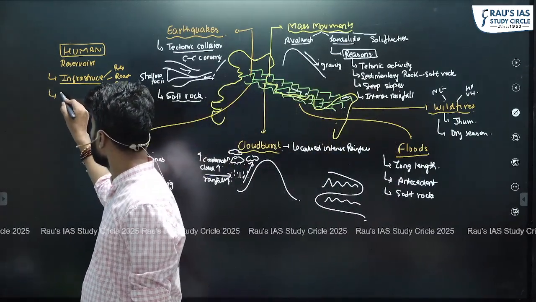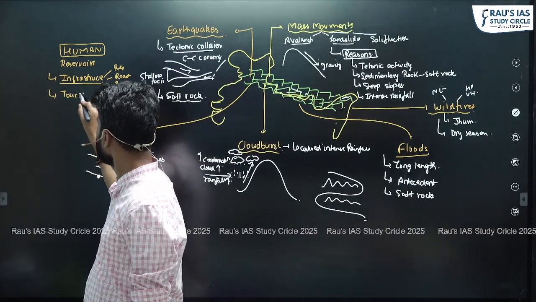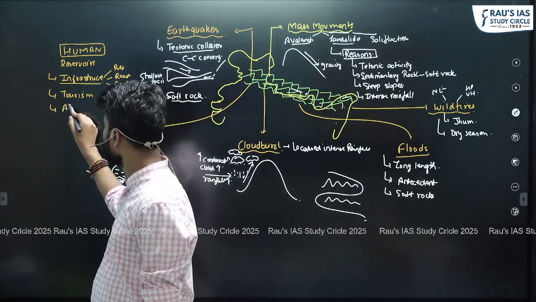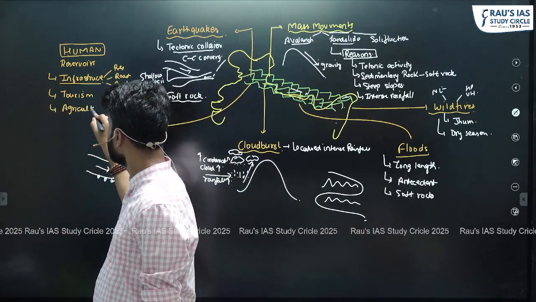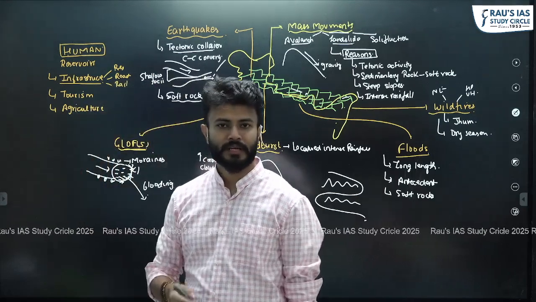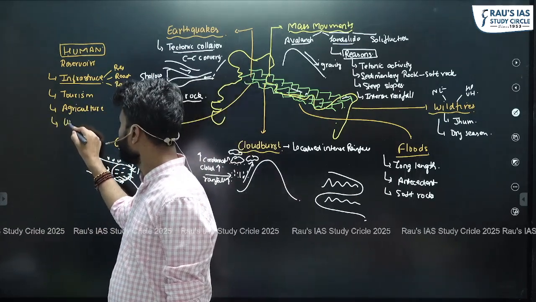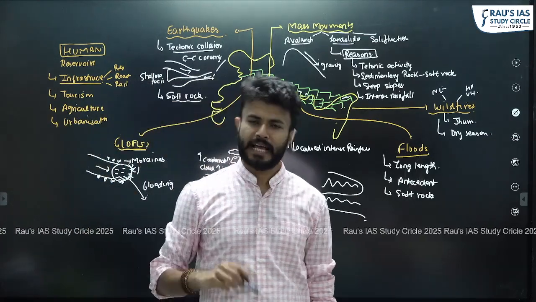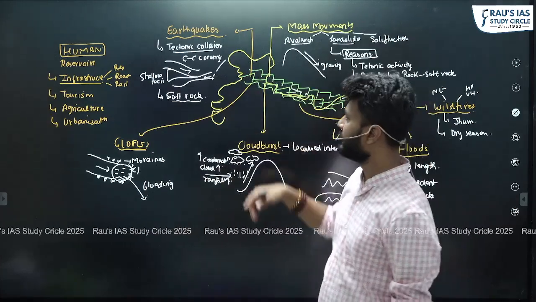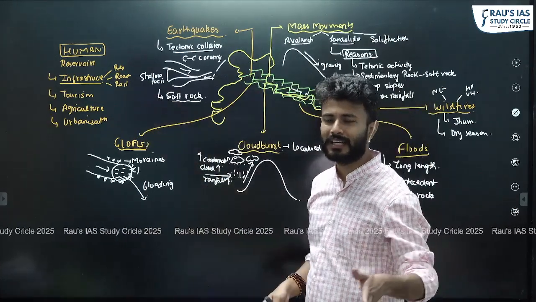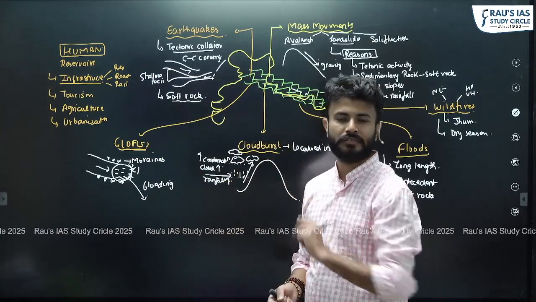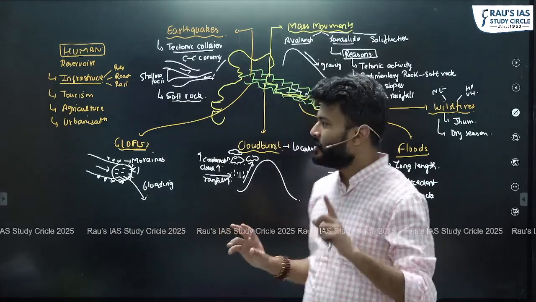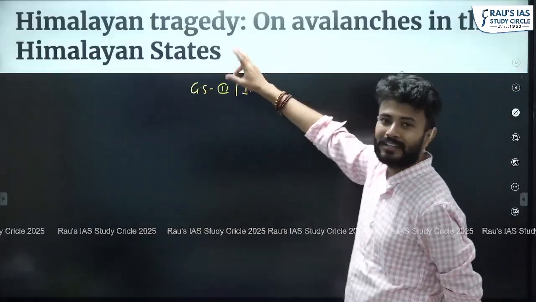Similarly, we can talk about rampant tourism also, which can lead to wildfires. We can talk about agricultural practices also, for example, jhum cultivation we have talked about. We can talk about rapid urbanization also, right? And then obviously you can come up with a lot of factors. So these are human-related factors which basically intensify these natural factors. And now this point is very important. The heading is Himalayan tragedy.